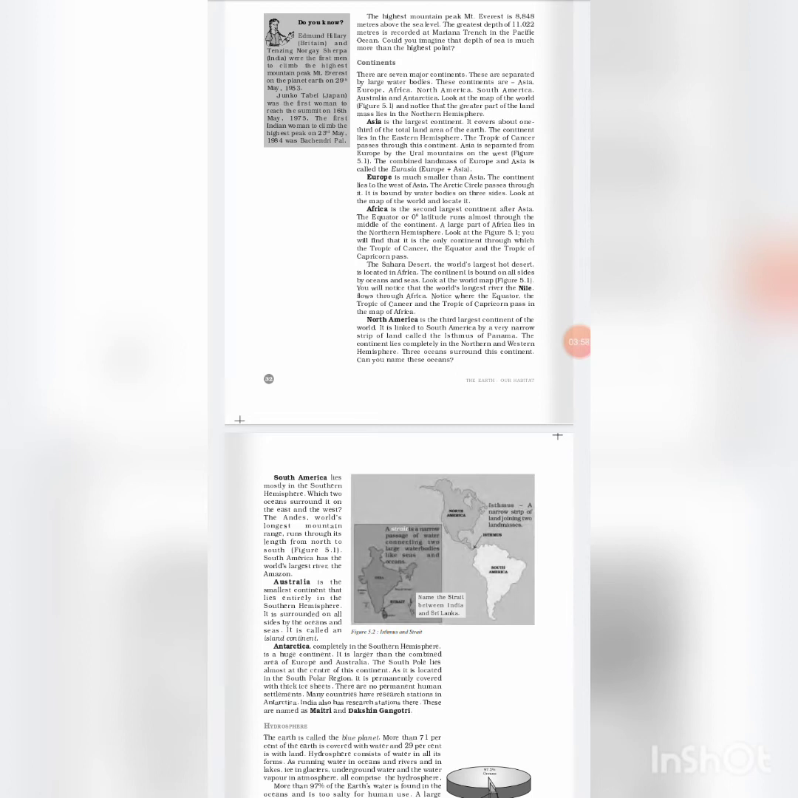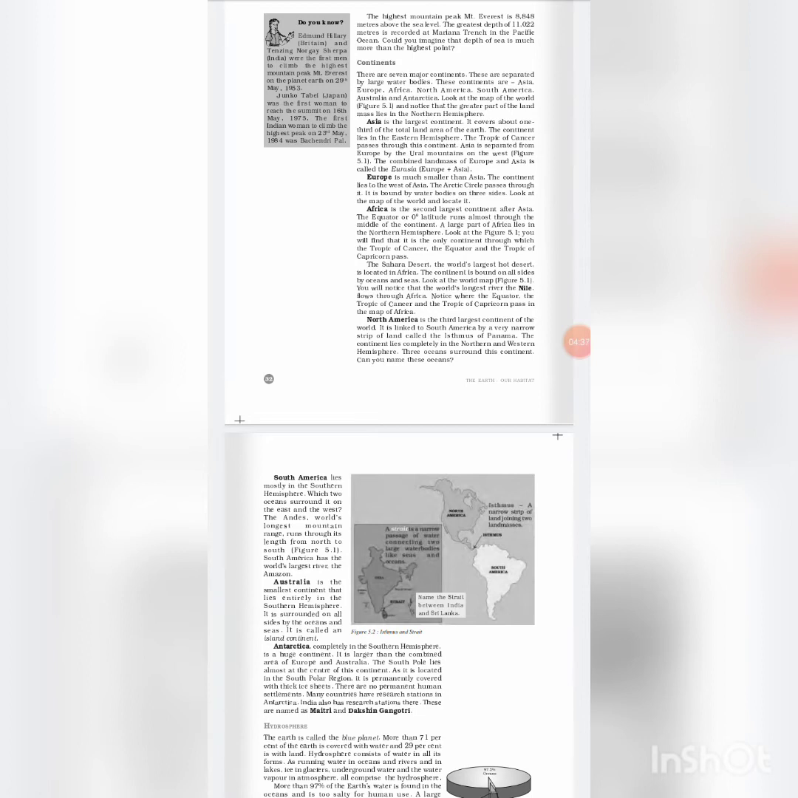Asia is the largest continent. It covers about 1/3 of the total land area of the earth. The continent lies in the eastern hemisphere. The Tropic of Cancer passes through this continent. Asia is separated from Europe by the Ural Mountains in the west. The combined land masses of Europe and Asia is called Eurasia.